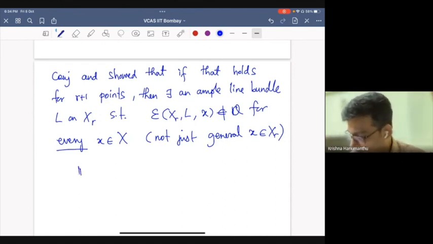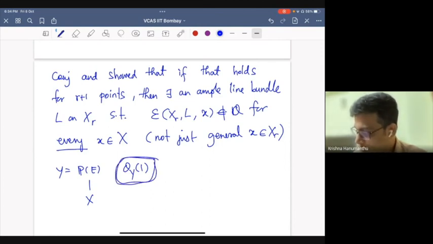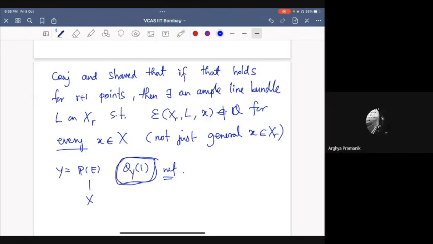So if you have P(E) over X, then you have O(1). So the Seshadri constants of E are defined in terms of O(1). So you need to assume this is nef. That is the definition of E being nef. Okay, thanks.